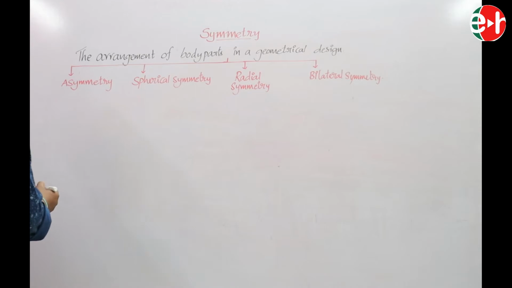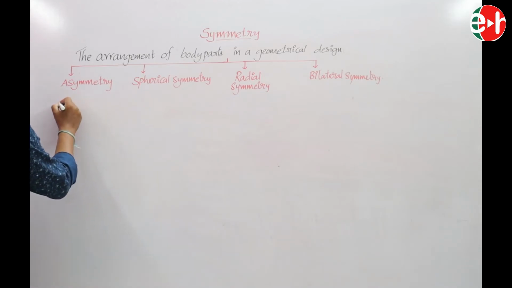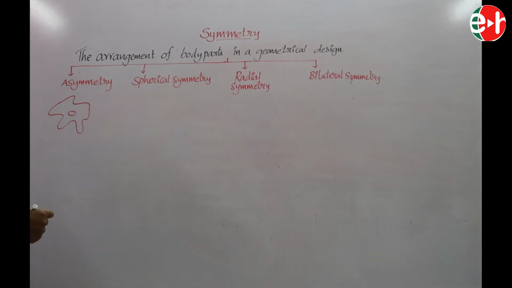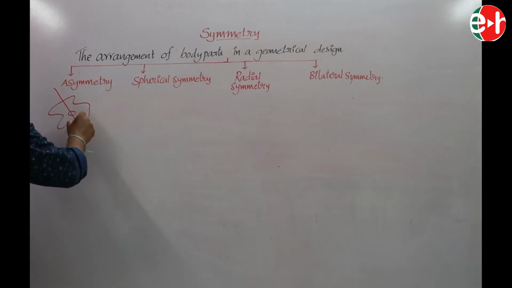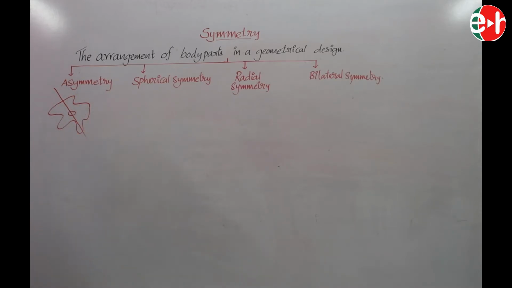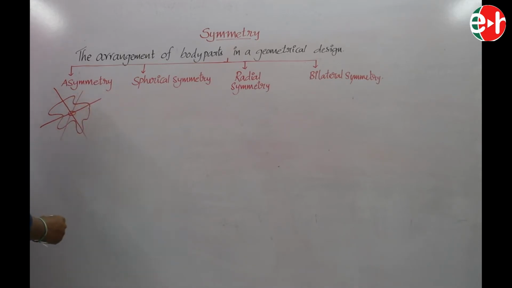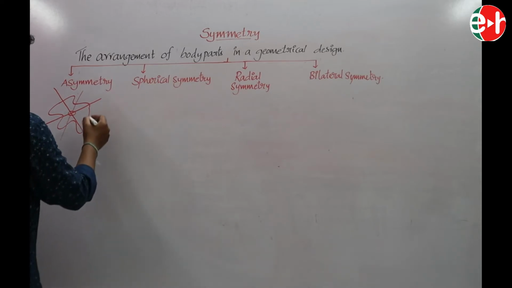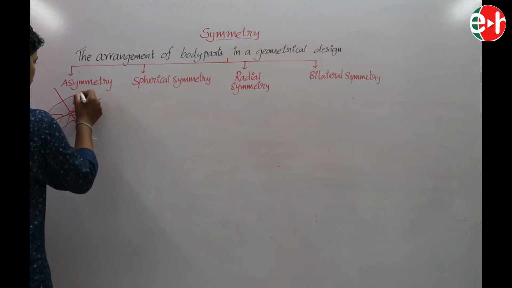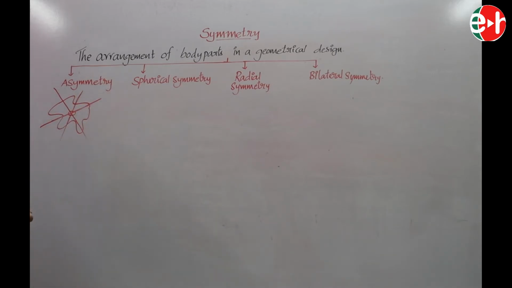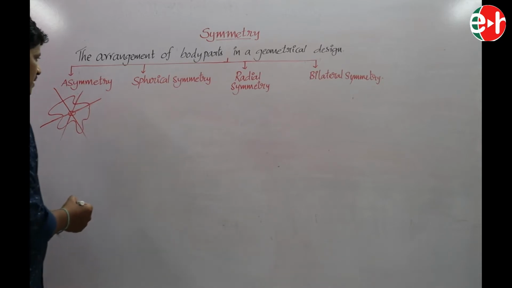Now asymmetry. For example, in amoeba, it has no fixed shape. When any plane passes through the body, it cannot divide the body into two equal parts. This symmetry is known as asymmetry, and such animals are asymmetrical animals.